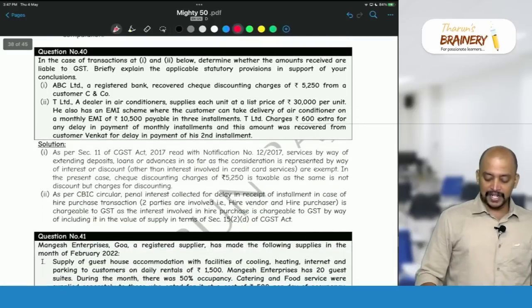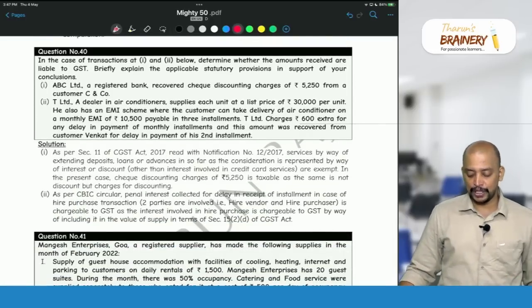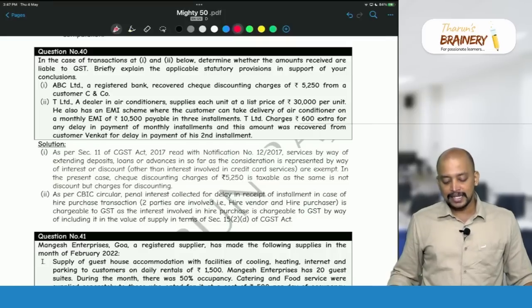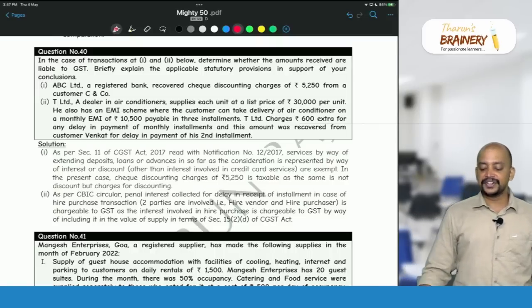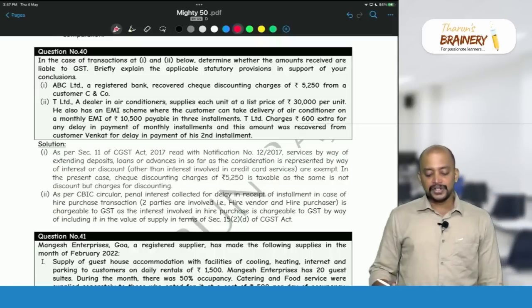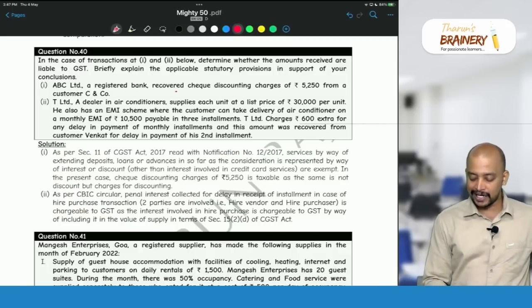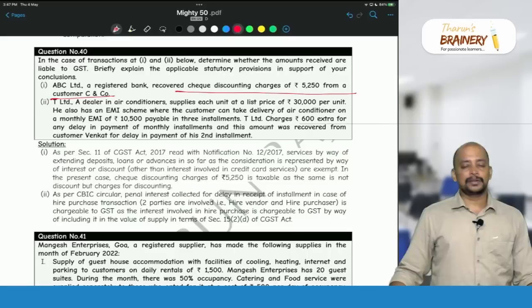Then, question number 40, in case of transactions at 1 and 2 below, determine whether the amounts received are liable to GST. Briefly explain the applicable statutory provisions in support of your conclusions. ABC Limited, a registered bank, recovered cheque discounting charges of 5,250 from a customer C and Co. So, we have one exemption.